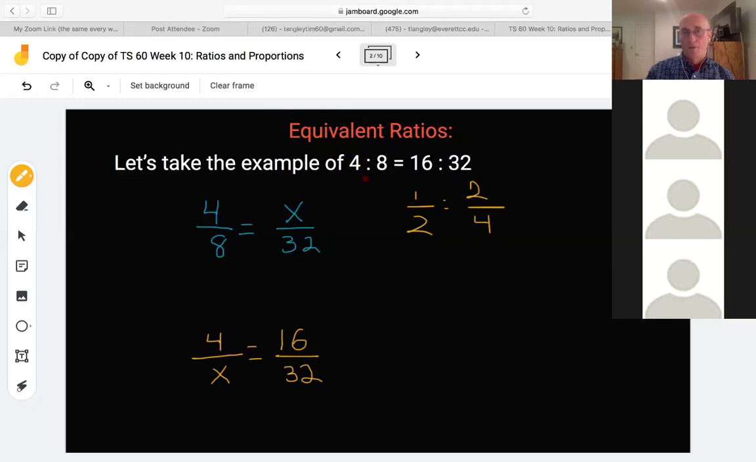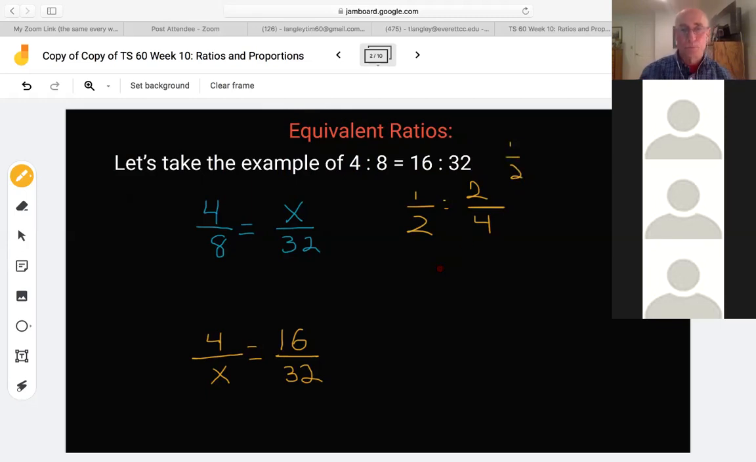We have the example of 4/8. The ratio of 4 to 8 is equal to the ratio of 16 to 32. Why? Because 4/8 is a half. That's half of 8, right? 16 is a half of 32. So if you express them reduced down to their lowest form, they're both a half.